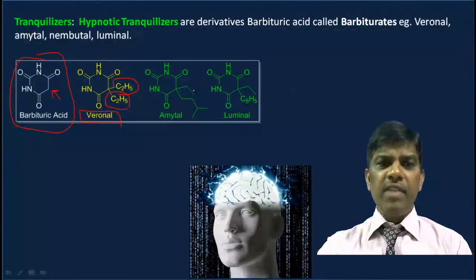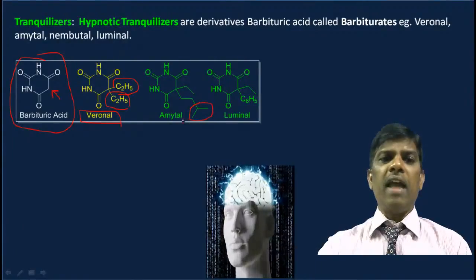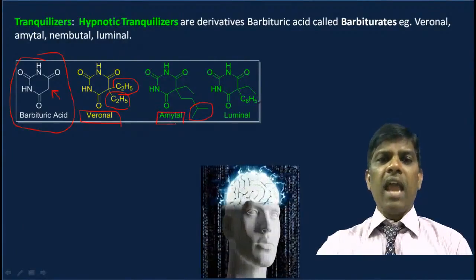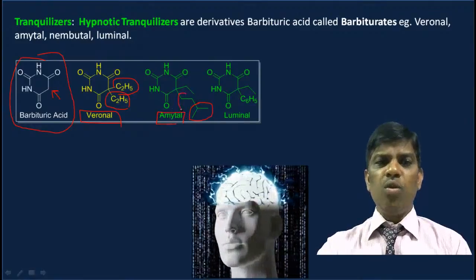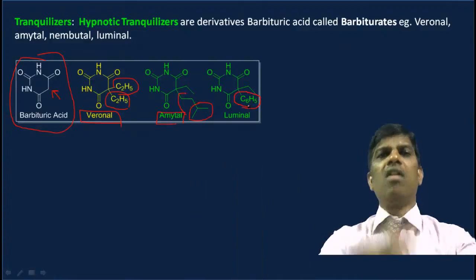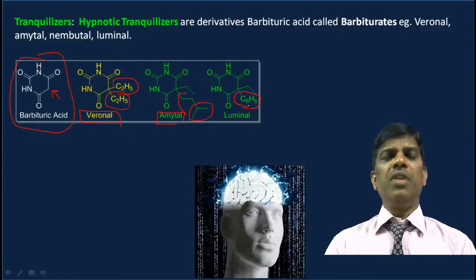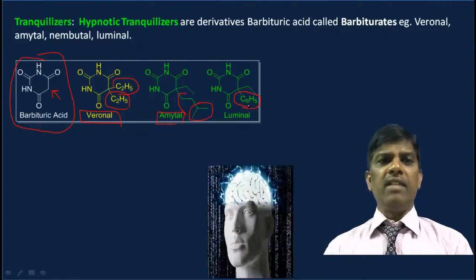And instead of this ethyl, if I use an isopropyl group, it becomes amytal. And if I substitute with a phenyl ring, it becomes luminol. These are all the drugs or medicines used as hypnotic tranquilizers.